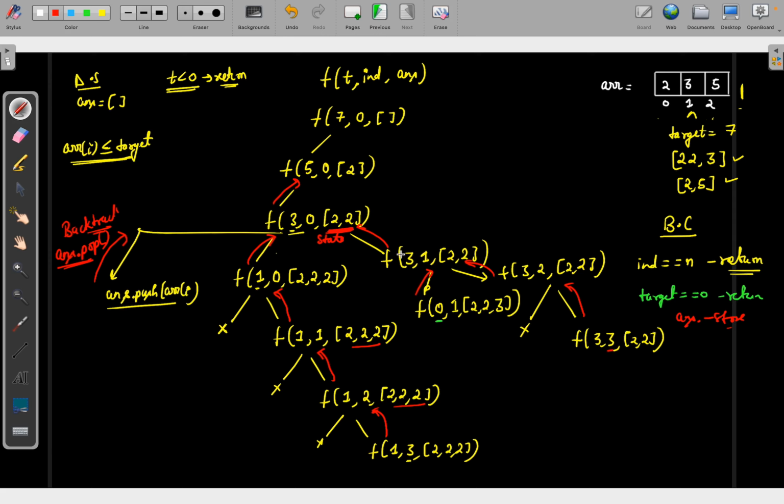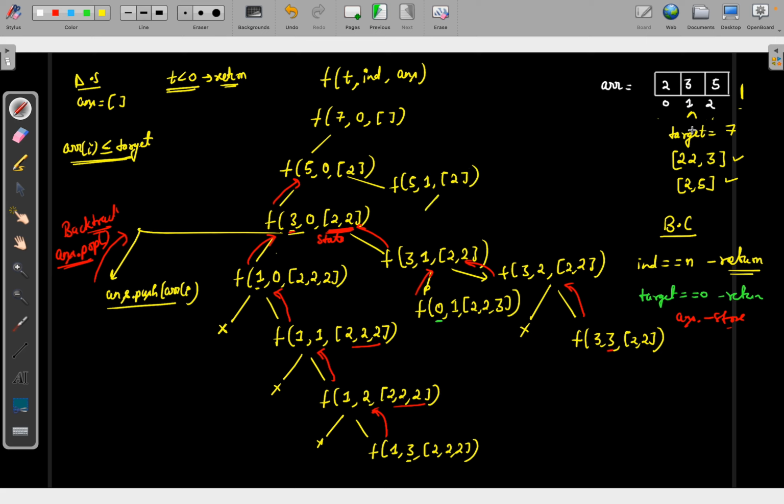2, 2, 2, right? 22, because here I have not pushed it. So that means also true. You are pushing only when you are taking, when your target is decreasing. When you are not taking, you are not pushing it. Okay. Now from here, you will take the not pick call and you will come here 5-1 with 2 value.